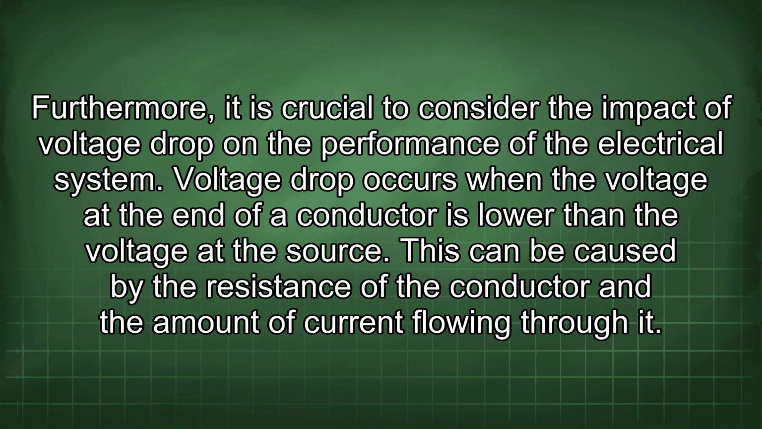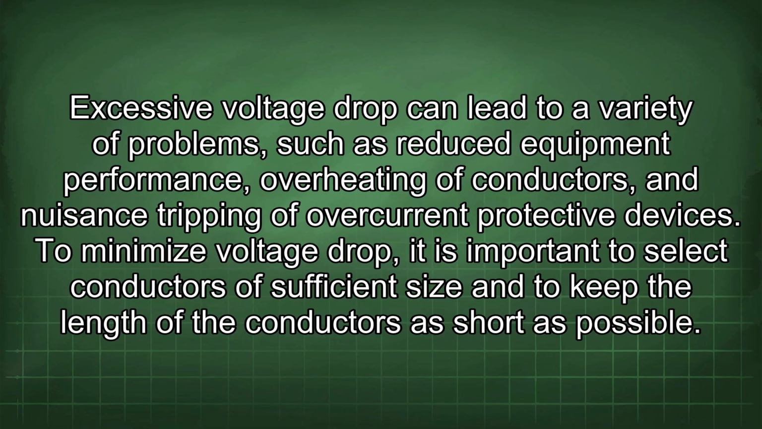Furthermore, it is crucial to consider the impact of voltage drop on the performance of the electrical system. Voltage drop occurs when the voltage at the end of a conductor is lower than the voltage at the source. This can be caused by the resistance of the conductor and the amount of current flowing through it. Excessive voltage drop can lead to a variety of problems, such as reduced equipment performance, overheating of conductors, and nuisance tripping of overcurrent protective devices. To minimize voltage drop, it is important to select conductors of sufficient size and to keep the length of the conductors as short as possible.